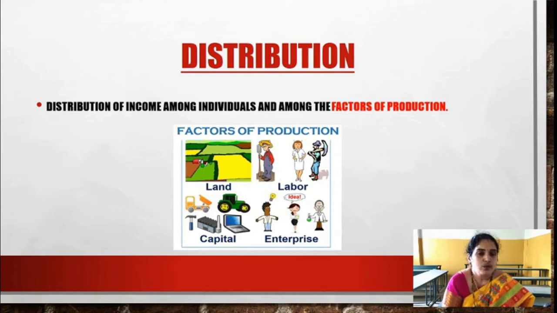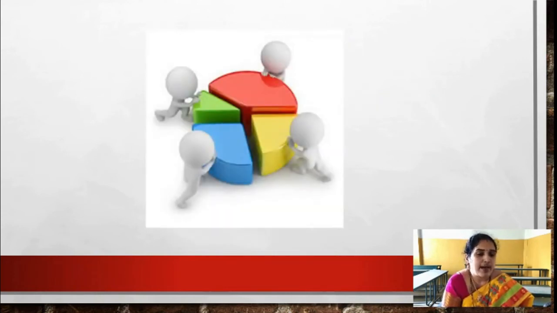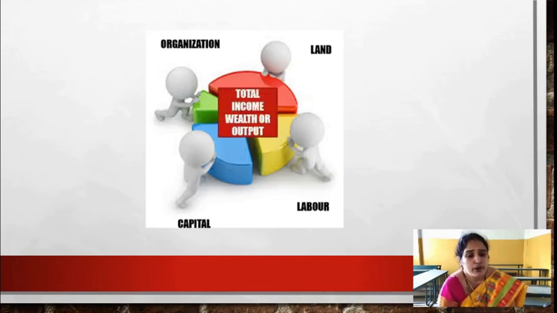Now these we have 4 factors of production here. First is land. Second is labor. Third is capital and 4th is the organization. So when these 4 factors together are earning an income, the total income or wealth or output, whatever has been produced, whatever has been invested, all these when we put together, now it has to be distributed among the 4 factors of production in the form of rent.